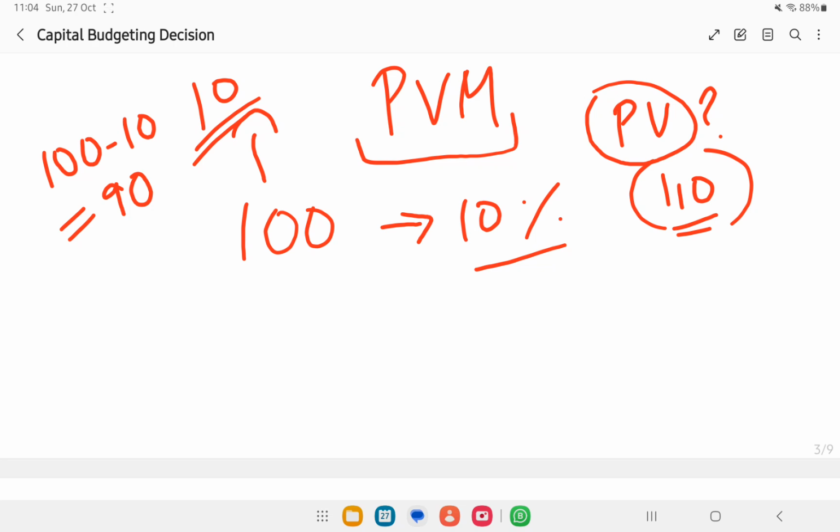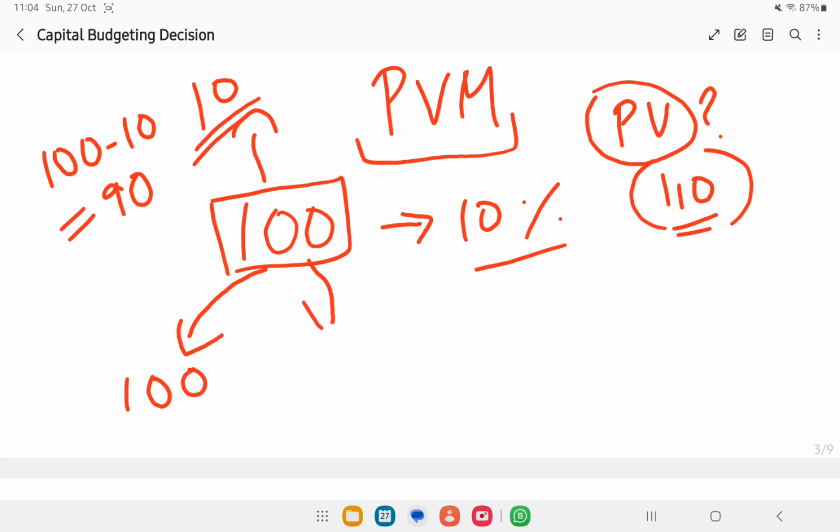Now you have lent this 100 rupees to me, and I told you that I will give it back only after 1 year. Now you are giving me two options: either I can pay 100 rupees after 1 year, or today itself I can pay 90 rupees instead of 100 rupees, because you are a person who knows finance and has considered the present value and the possible loss if you wait for 1 year.